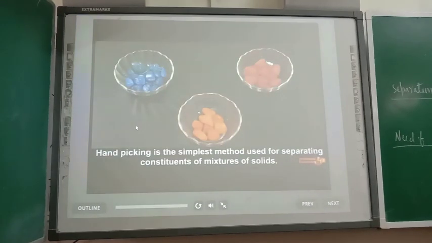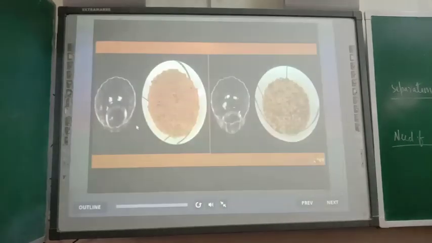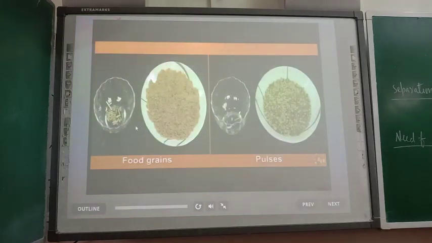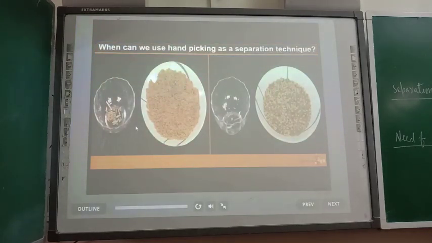Hand picking is the simplest method used for separating constituents of mixtures of solids. Have you noticed that at home, stones and other undesirable substances are separated from food grains and pulses by hand picking? When can we use hand picking as a separation technique?